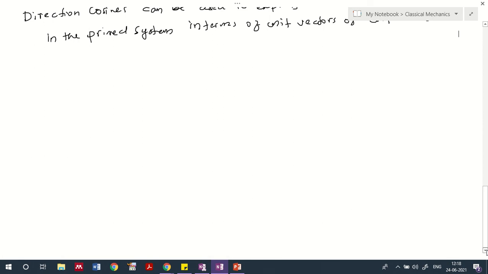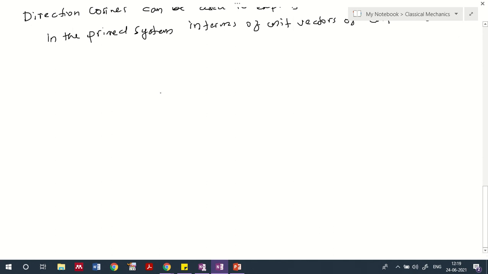So cosine of i1 dash comma i means the cosine of the angle between i1 dash and i. This is actually a theta. When you rotate any rigid body in a frame of reference, basically the angle changes. So corresponding to a change in angle, we have the direction cosine. For the direction cosine, we take the cosine of the angle between the two coordinate systems.